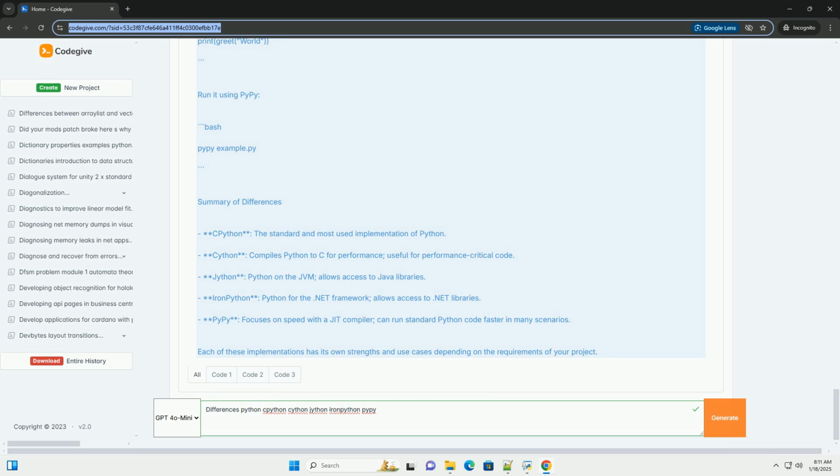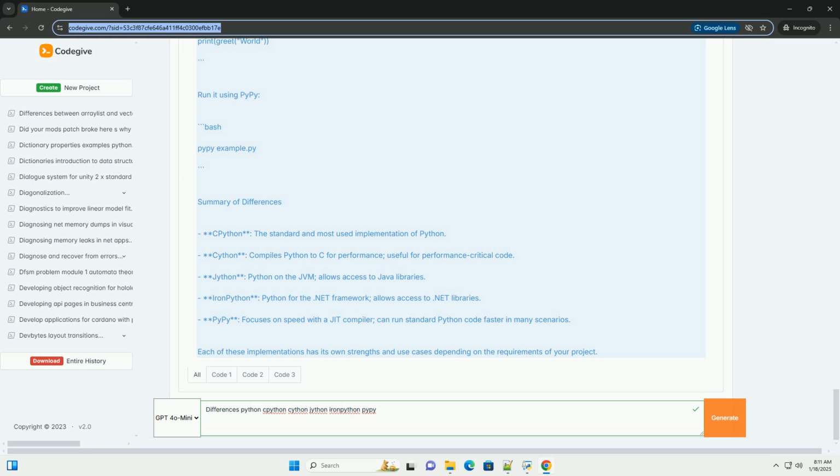3. Cython. Cython is a programming language that makes writing C extensions for Python as easy as Python itself. It allows you to write Python code that gets compiled to C, resulting in improved performance. Cython is especially useful for performance-critical sections of code or for wrapping C libraries.